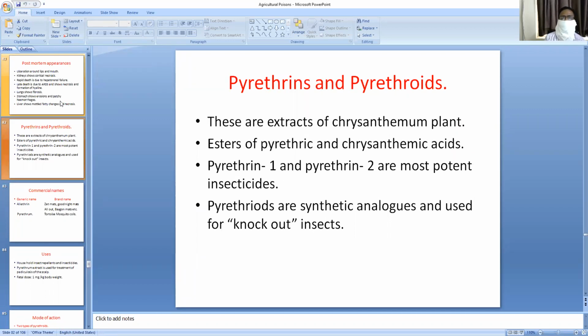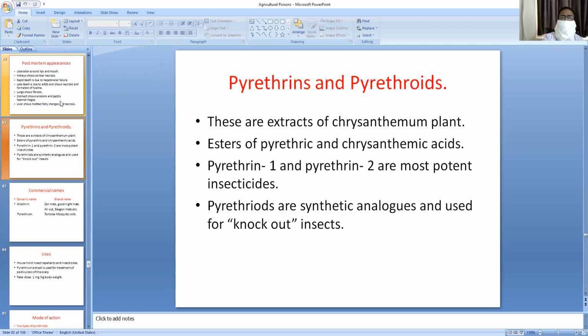Pyrethrins and pyrethroids. These are extracts of the chrysanthemum plant. You know all pyrethroids are synthetic analogs and used as repellents of insects. That means mosquito repellents. The pyrethroids are used as mosquito repellents. You all know the knockout, all those mosquito repellents are pyrethroids. So these are extracts of the chrysanthemum plant.